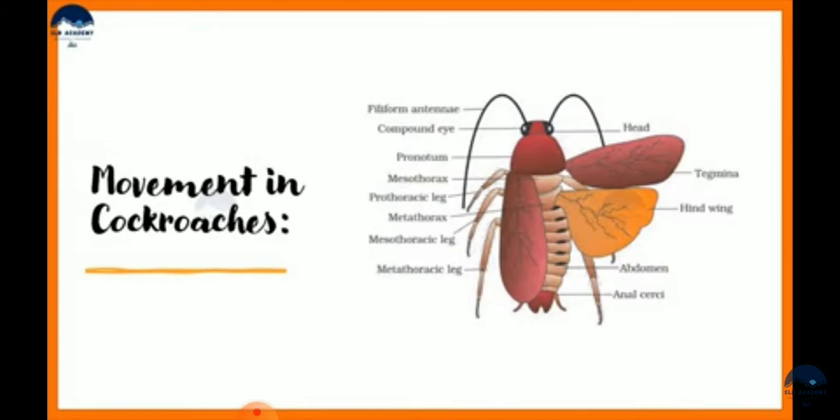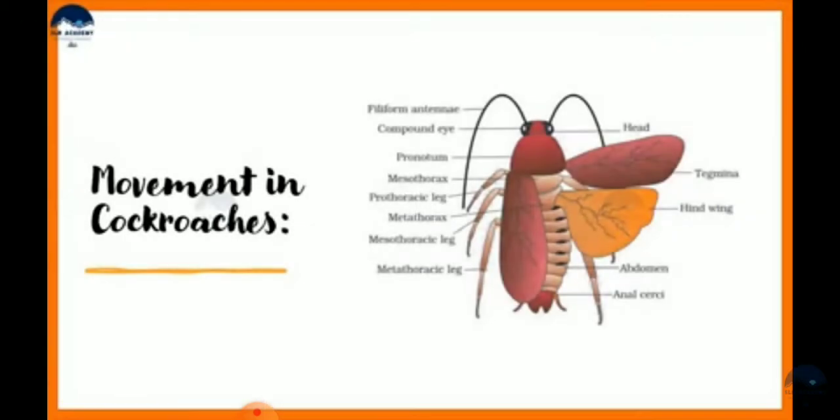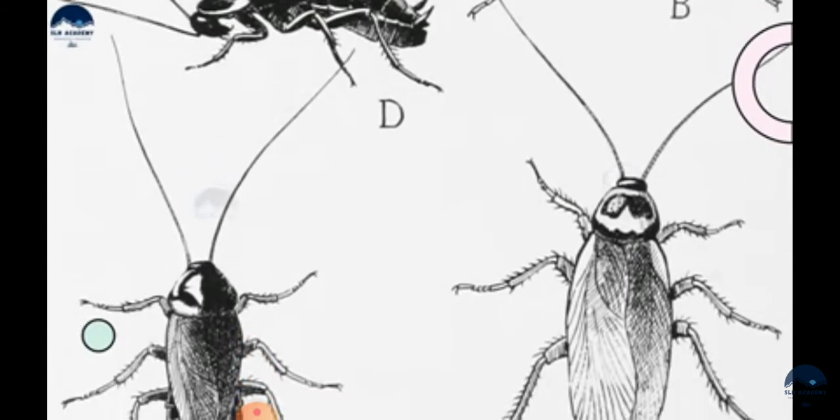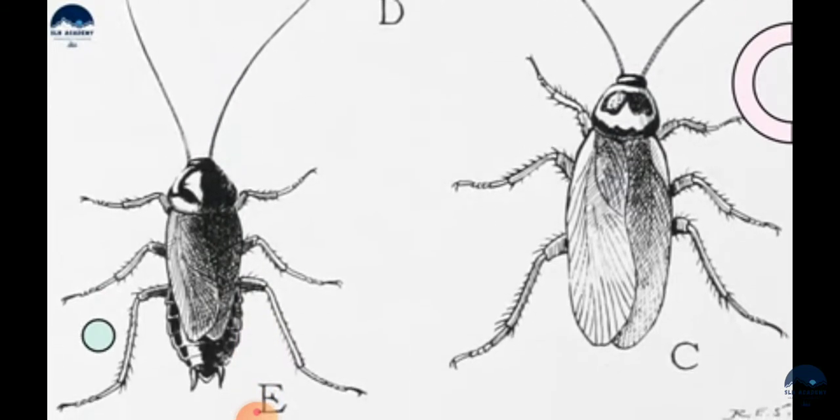Okay, and the breast muscles move the wings when the cockroach flies, and a cockroach can walk, climb as well as fly in air. So you can see the animation of cockroach here. You can see the images of cockroach. You can see 3 pairs of legs and the 2 pairs of wings on its body.